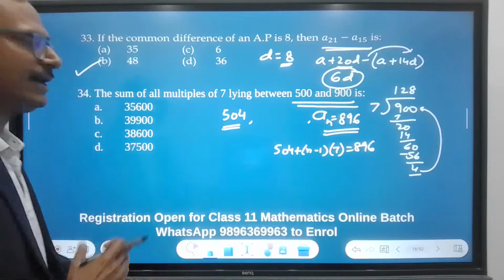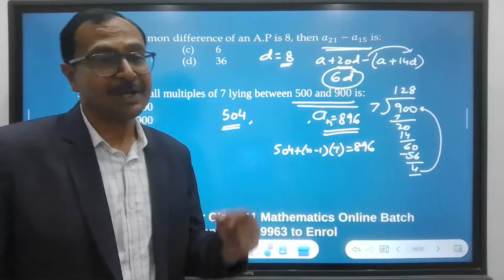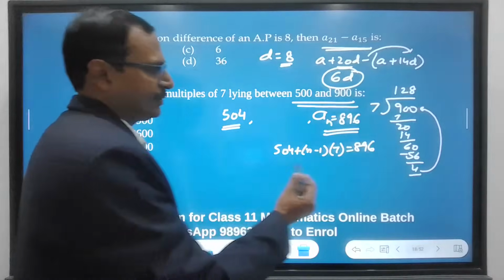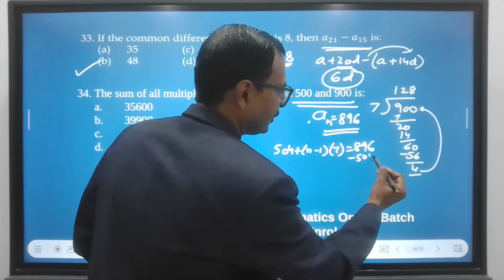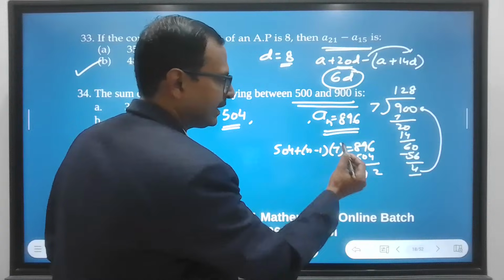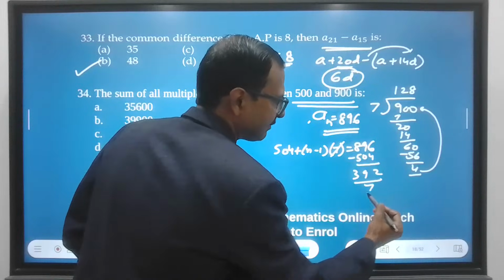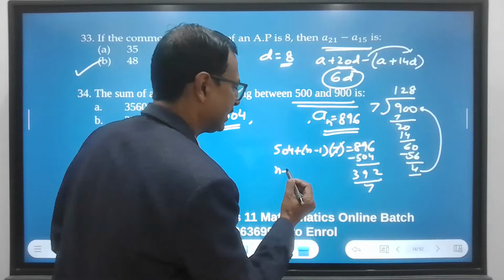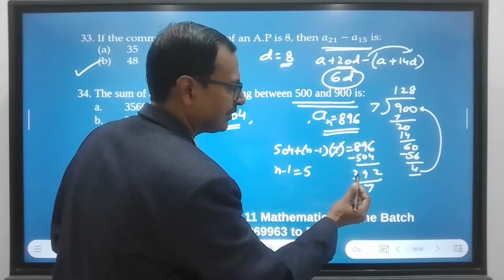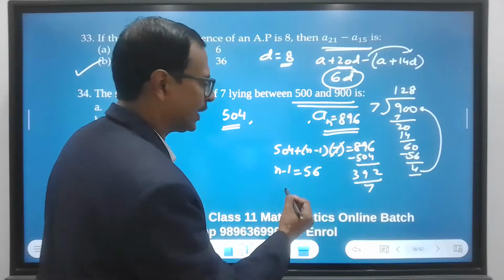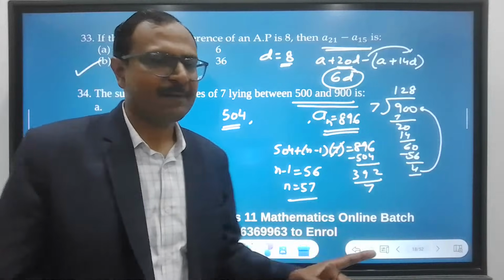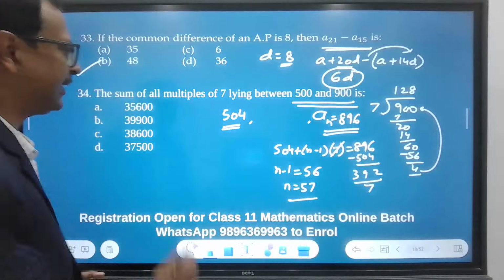And then you have to find the value of Sn because it's a lengthy question now. So subtract 504. You get 392 and then divide by 7. So n minus 1 equal to, 7 fives are 35, 42, 7 sixes are 42. So n is 57. Now once you know n is 57, you can actually find the sum of n terms.